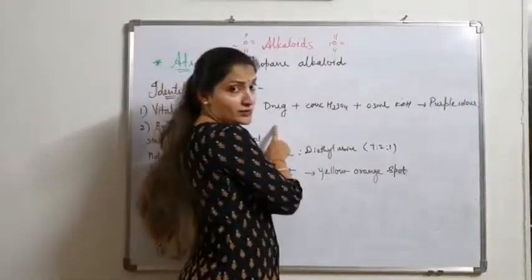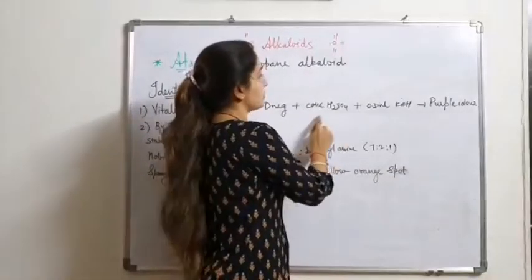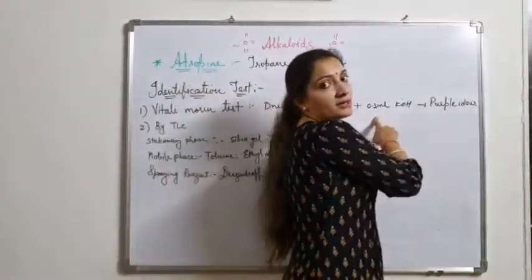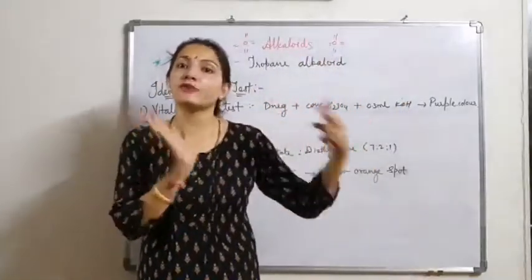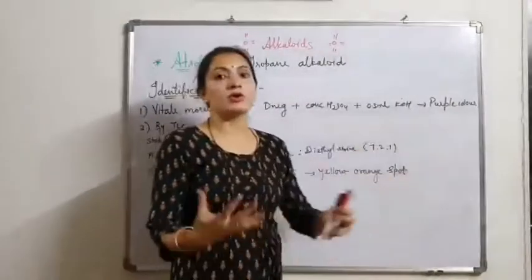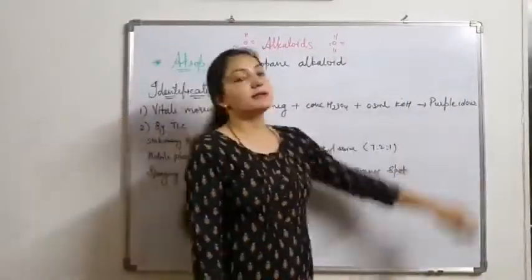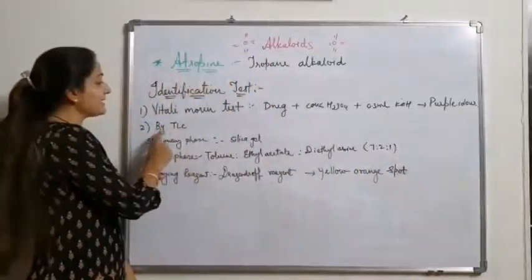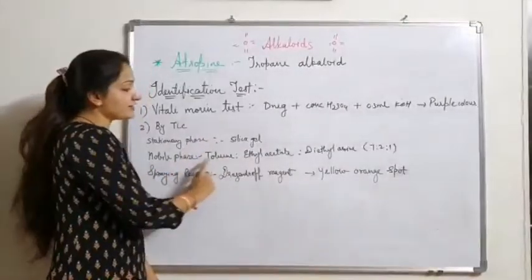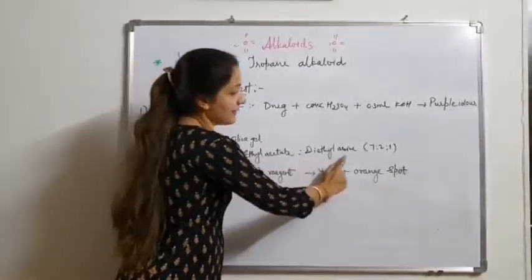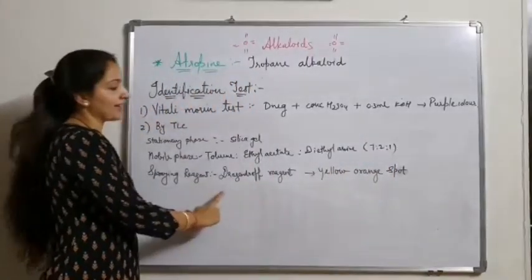In the Vitali-Morin test, we take the drug or the separated isolated product plus concentrated sulfuric acid and 0.3 ml potassium hydroxide, and it produces a purple color because of the presence of atropine. So if atropine is present in the drug or our isolated compound, it gives a purple color. By TLC, the stationary phase we use is silica gel, and the mobile phase is toluene, ethyl acetate, diethylamine in the ratio of 7:1. As spraying reagent we use Dragendorff's reagent.